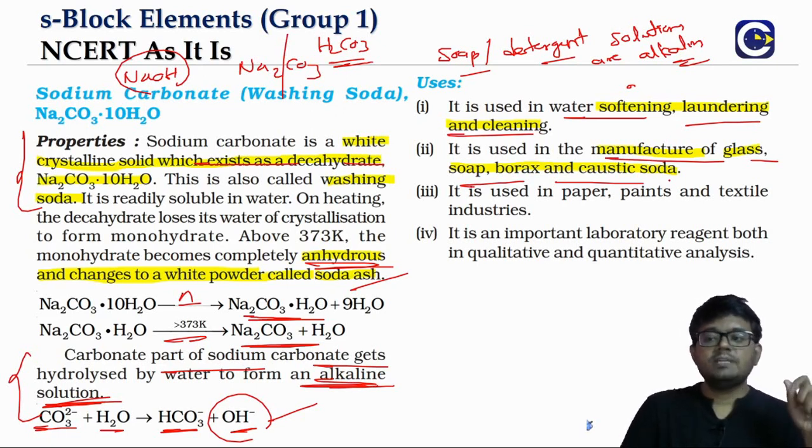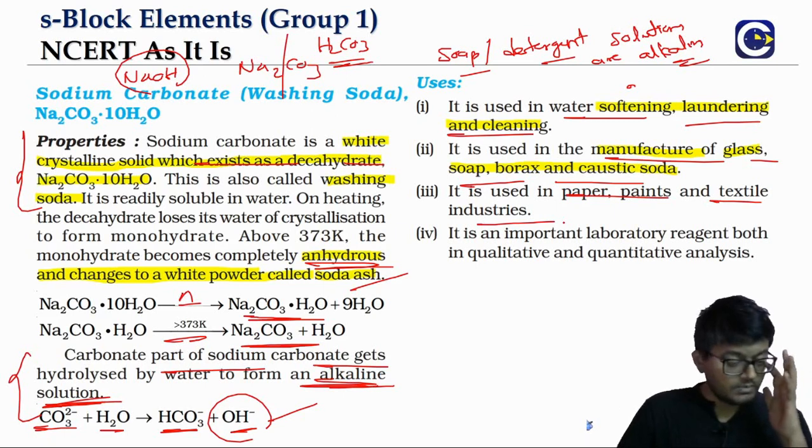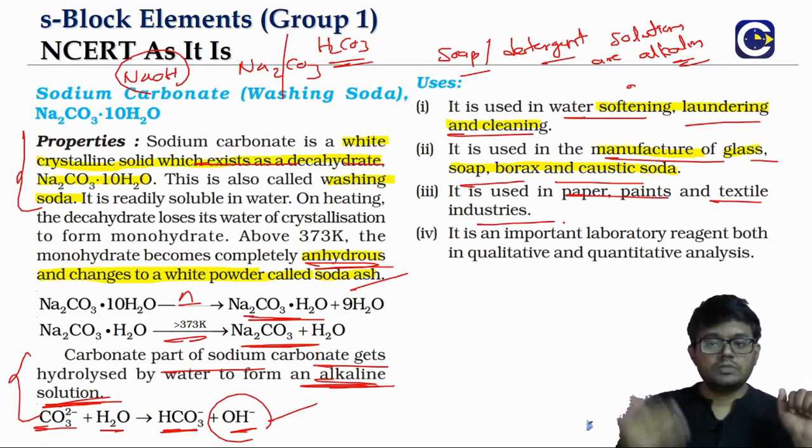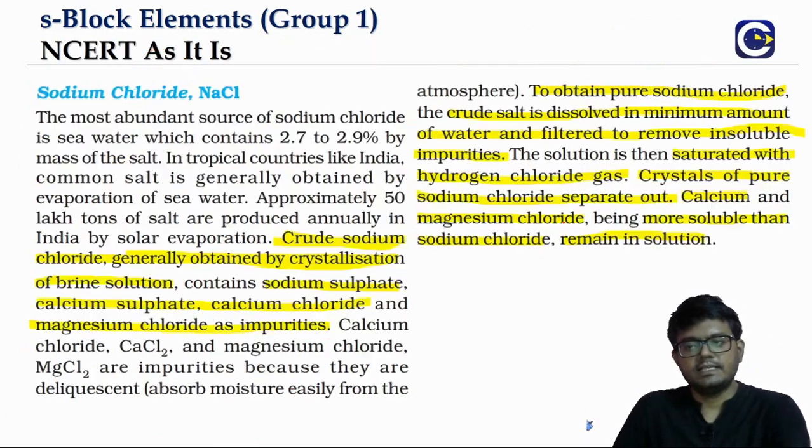It is also used in the paper, paint and textile industries. And of course, sodium carbonate is a very important laboratory reagent, both in qualitative as well as quantitative analysis. We'll see sodium carbonate being used in some of the chemical analysis when we go to the respective chapters.